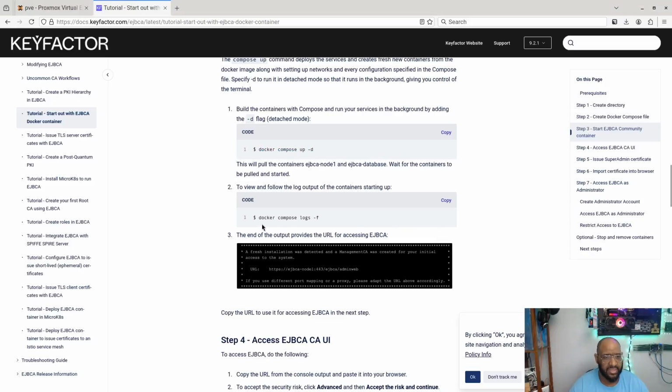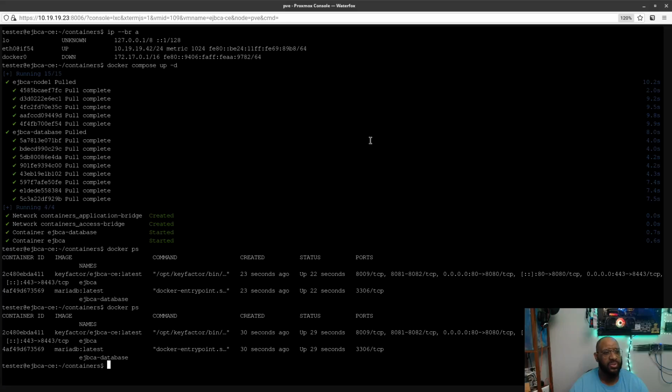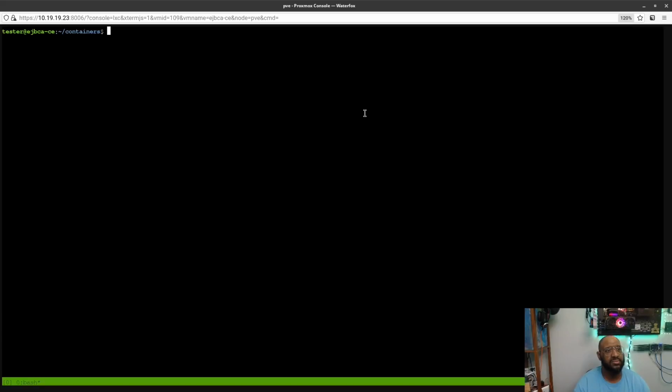All right, so now what it says is if we run this log file, the output will show us what the URL is once it's completed. So let's go ahead and run that. We can run it in the same screen, but I can also just do tmux. It gives me a second screen, do Control B and the % sign, split screen vertically. And in fact, I don't want to do that.